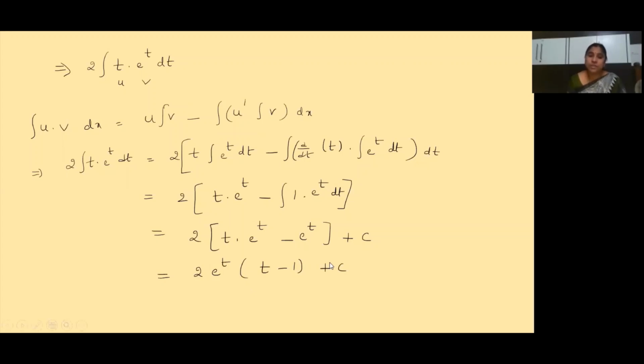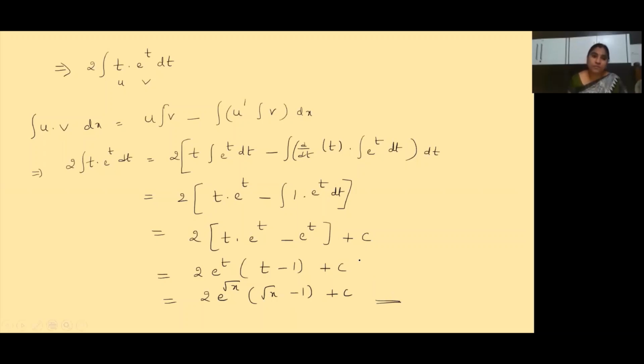But our question is in terms of x. Yes or no? So let us replace x here. 2 into e to the power of, what is t? What have we assumed t? Root x is taken as t. So 2 into e to the power of root x into root x minus 1 plus c. So this is your solution. Clear, children? Understood how to solve such kind of sums?